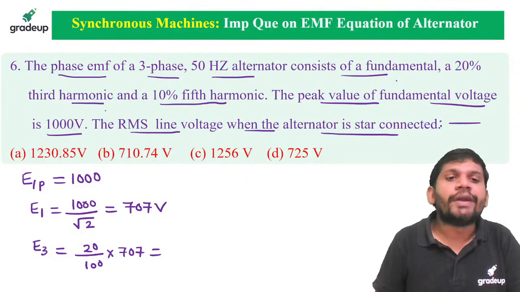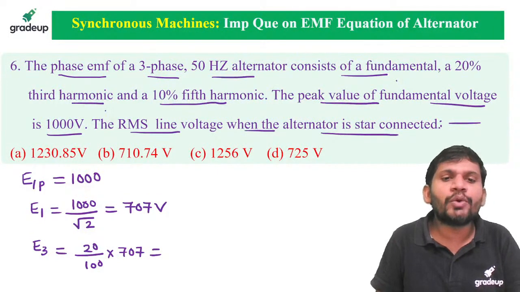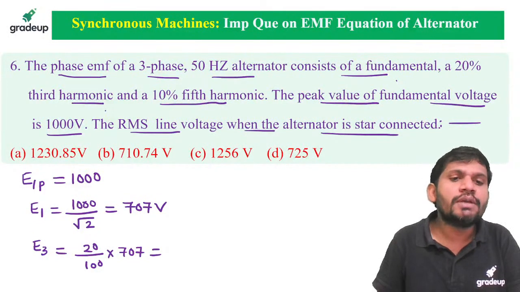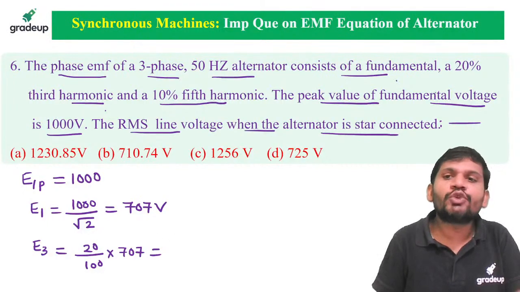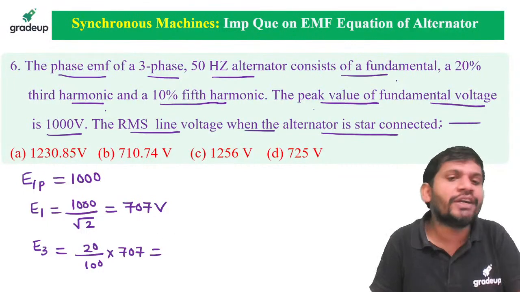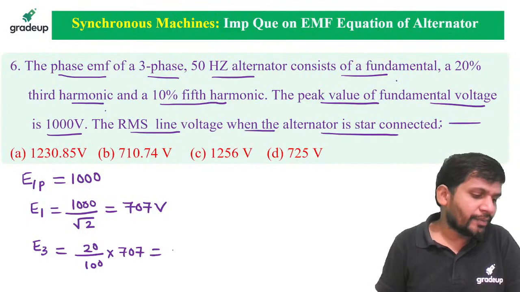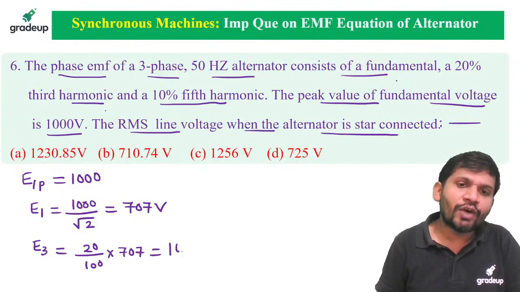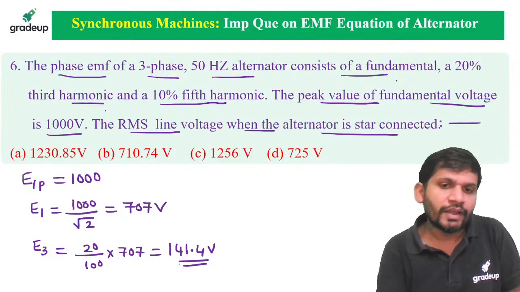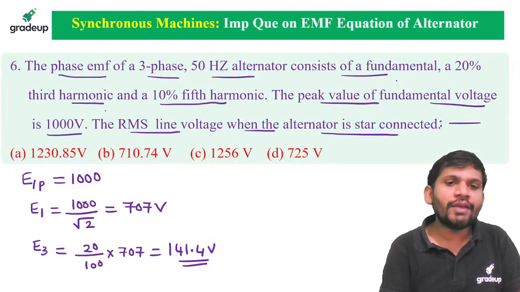Yes, students. E1 equals 1000 by root 2, that is 707 volts. Then how much E3 can you get, students? Come on, E3 how much? The third harmonic is 20% of the fundamental. How much can you get, students? Can anybody answer? We can get 141.4 volts. Is it correct, students?